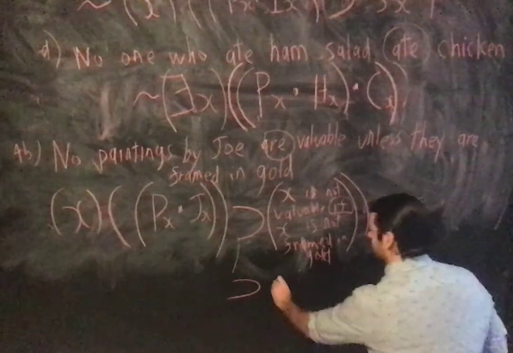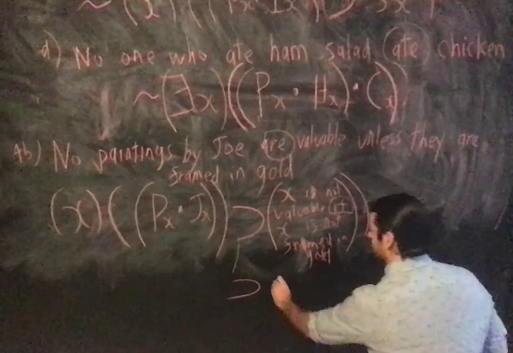If it's not framed in gold, so that's not Gx, right? If not Gx, then not Vx.